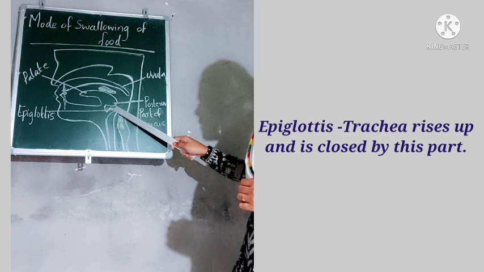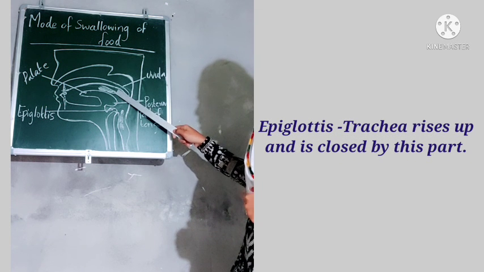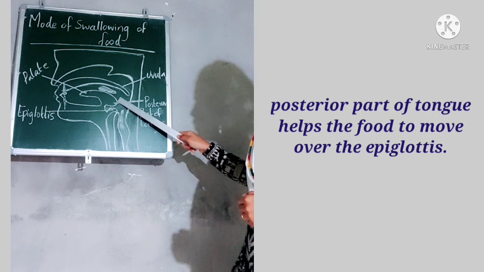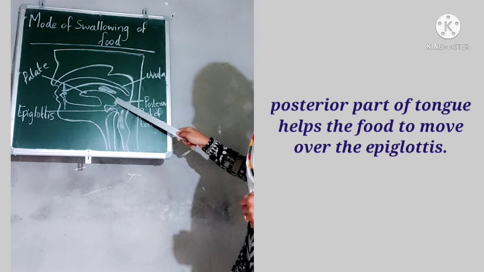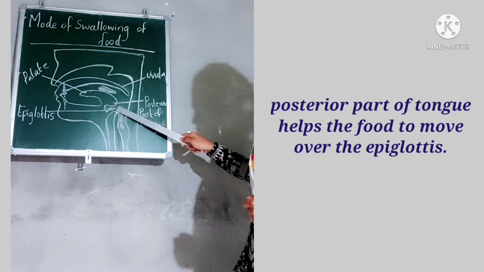Next part is the epiglottis. When the food reaches here, you can see the posterior part of the tongue helps the food particles to move over the epiglottis.